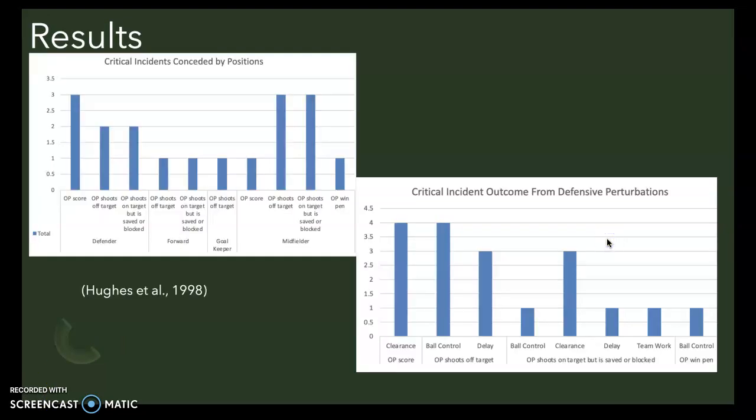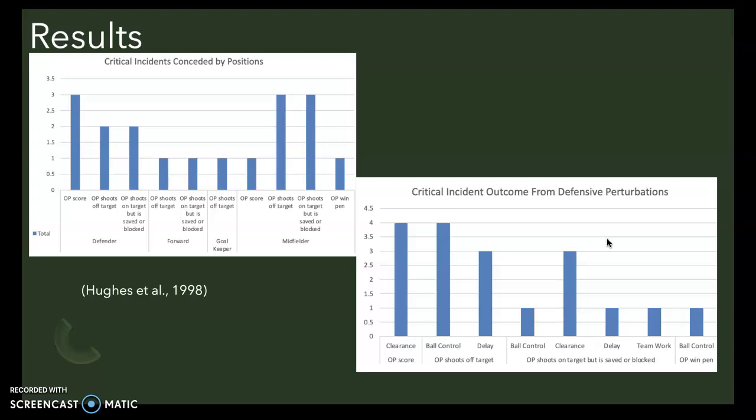These next charts describe the relationships between critical incidents conceded by each position and which perturbations led to critical incidents. These help to define what specifically led to critical incidents that put Leicester City under pressure. The data shows that defenders and midfielders conceded the most critical incidents from their perturbations, 7 and 8 respectively. However, data shows that even though midfielders conceded the most chances, defenders' perturbations conceded the most goals. This shows a distinct problem in the defence, as they have conceded 3 goals among 4 shots.